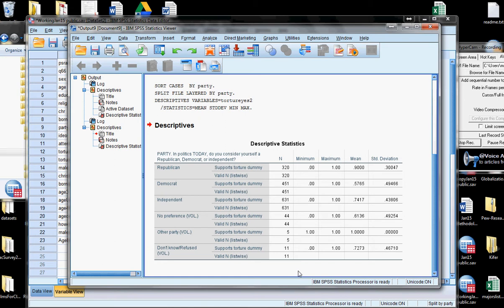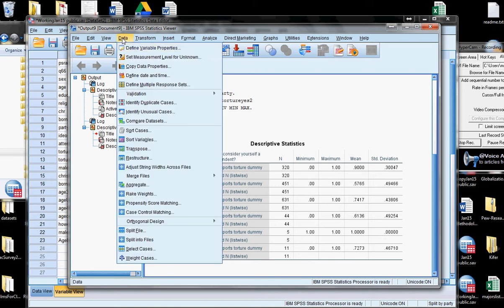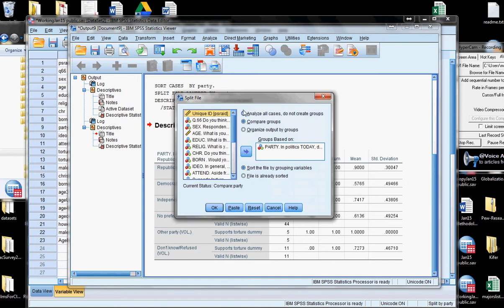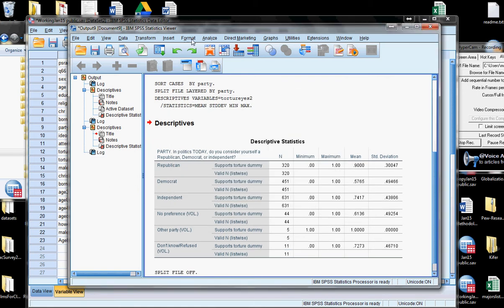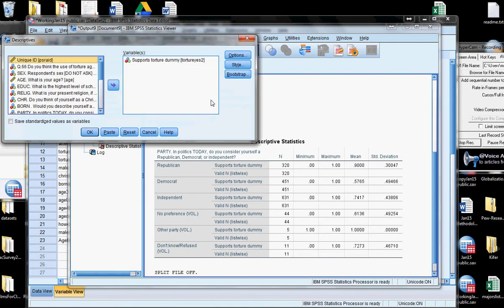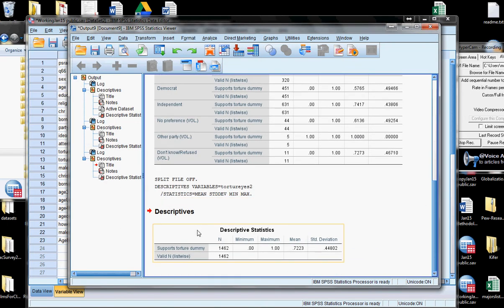Last thing that you need to know how to do before you can do analysis on the group as a whole again, you've got to go back and turn off this split file. So we go back to data, go back to split file, and where it says compare groups, I'm going to click it on so that it will compare all groups. Notice as I hit OK, if I come back to this, party will stay in here if I want to toggle back and forth so that I'm doing analyses of everybody and then checking compare groups, so I don't have to put the party back. But once I've analyzed all groups and I hit OK, if I go back and I analyze descriptive statistics descriptives again, now it will run it back for everybody again. And that, my friends, is how you split a data set.